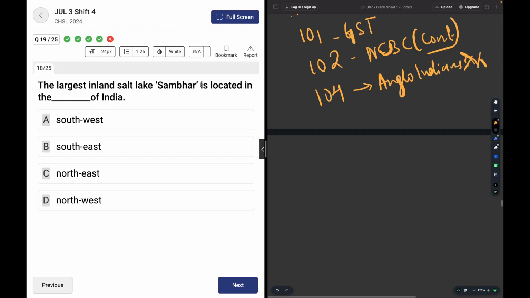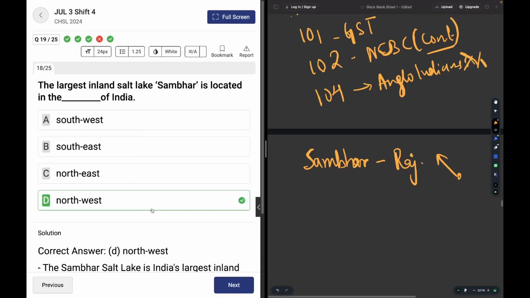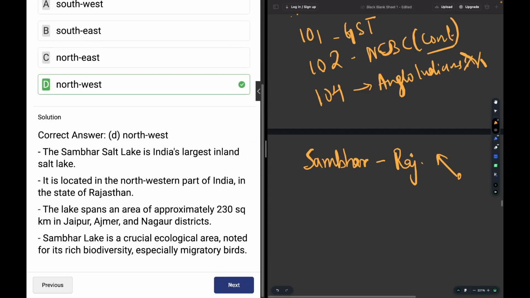The largest inland salt lake, Sambhar. The Sambhar lake is located in Rajasthan. Okay, Sambhar is in Rajasthan. So Rajasthan is in this direction, from the center in this direction. It means northwest. I think cool enough.